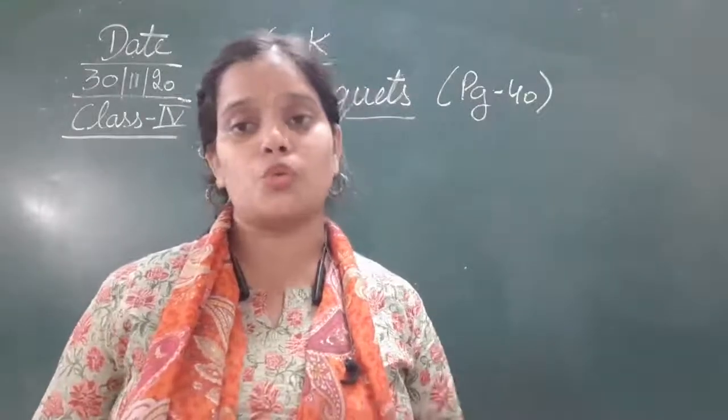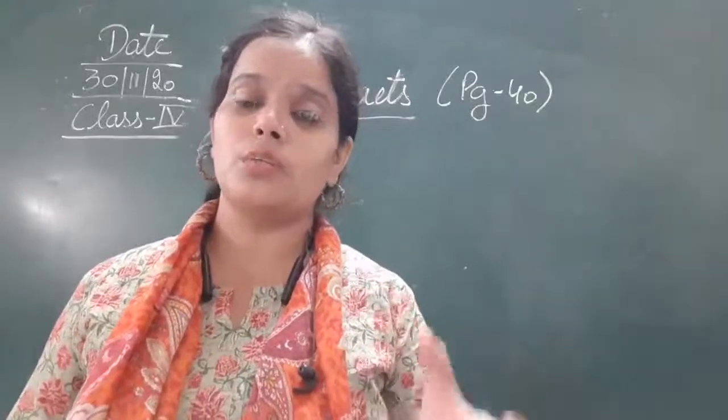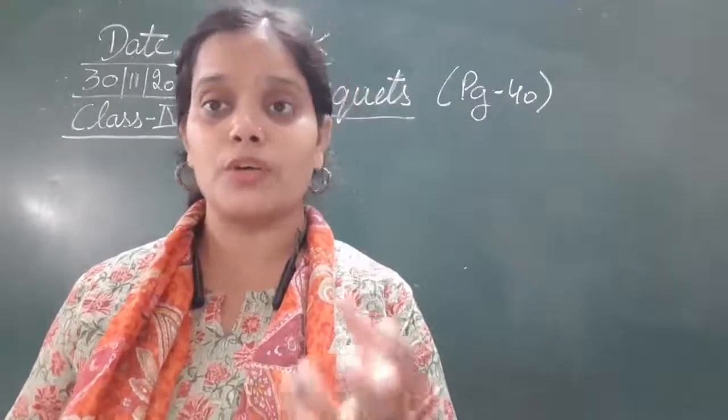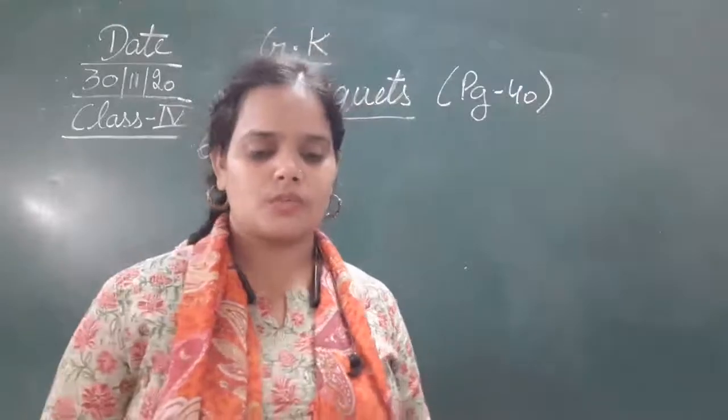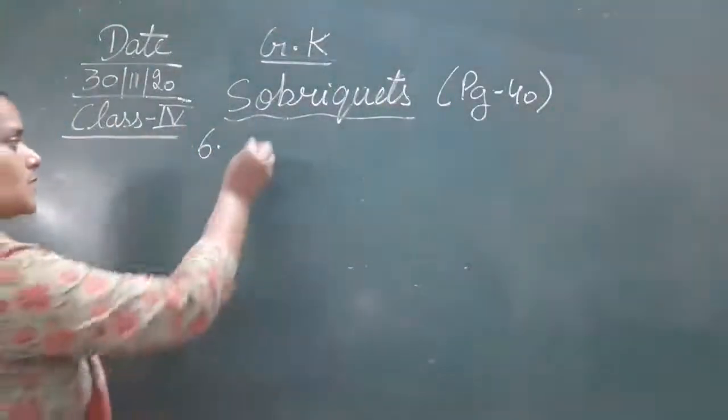Okay, so this is a sobriquet. Sugar bowl of the world is the sobriquet for Cuba. Okay, so the sugar bowl of the world is Cuba. So the answer of the sixth one is Cuba.